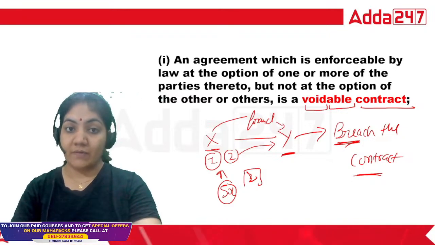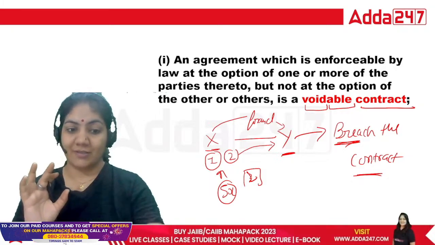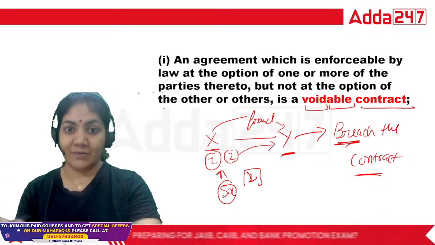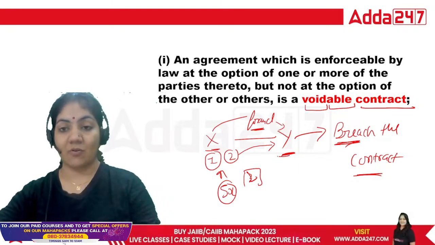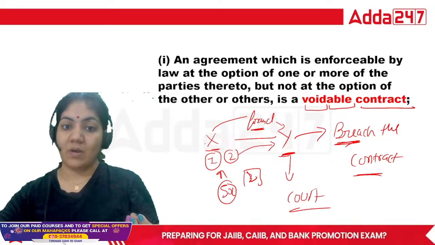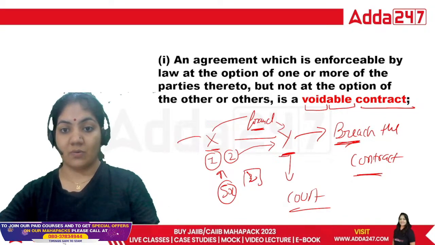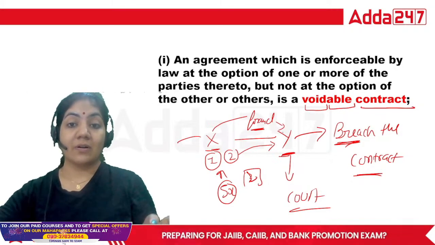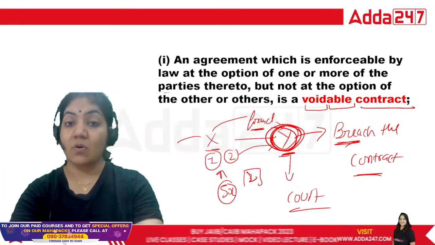X is doing fraud. X will not breach the contract, but Y will, because X has done fraud, so Y now wants to breach the contract. He will file a case in the court, and the court will now order X to pay some compensation to Y and give the 50 lakh rupees back to Y. So the contract in which only one party has the right to breach the contract is called a voidable contract.